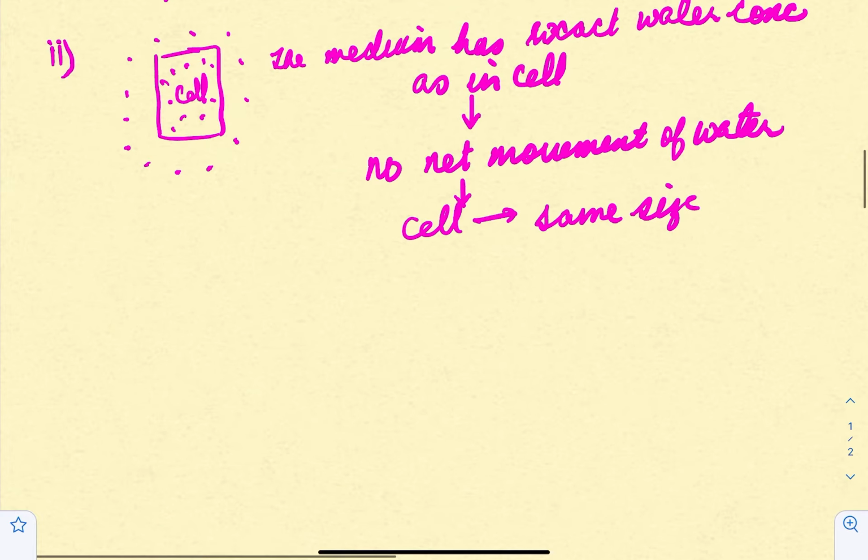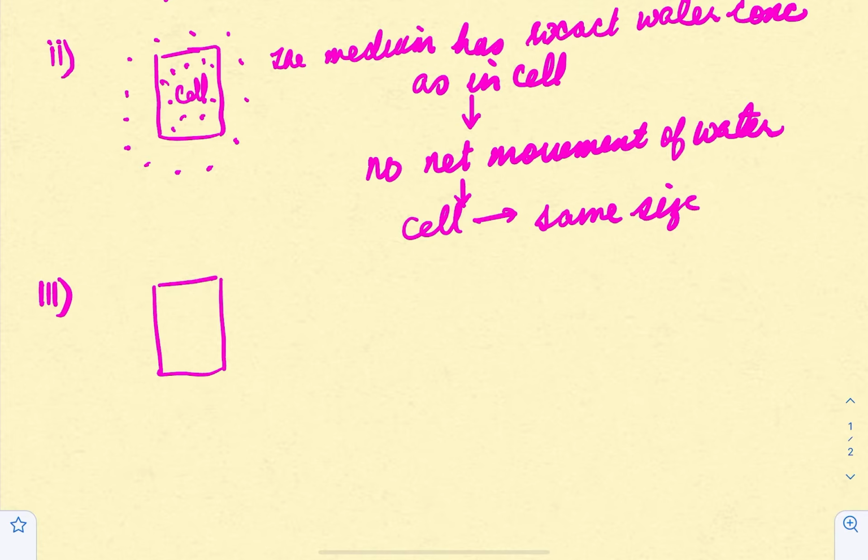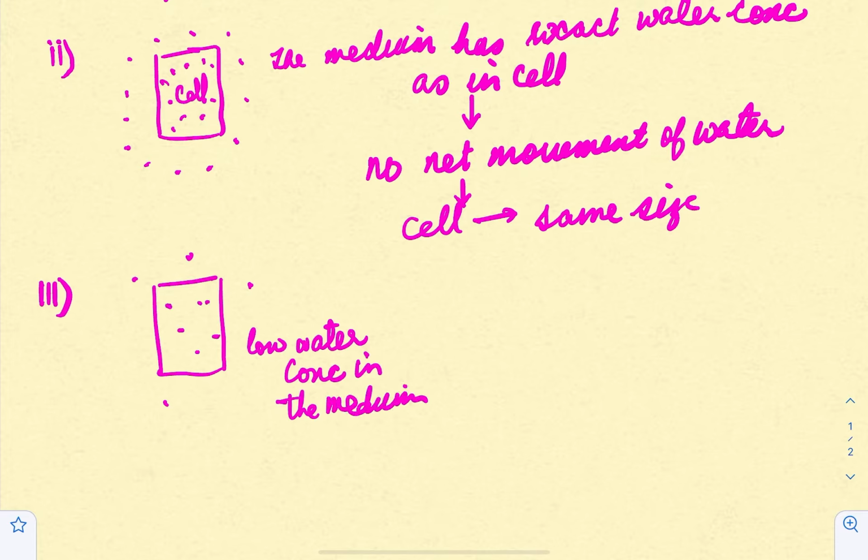Now let's see a case where you are putting the cell in a medium which has low water concentration outside. So low water concentration in the medium, and inside the cell the concentration of water is more, or you can say the cell is very turgid or swollen, right?